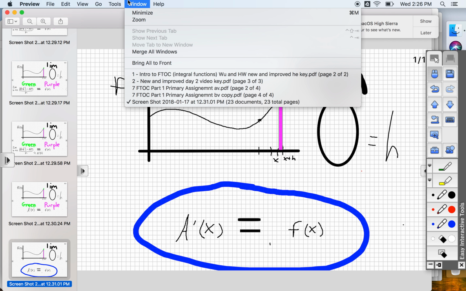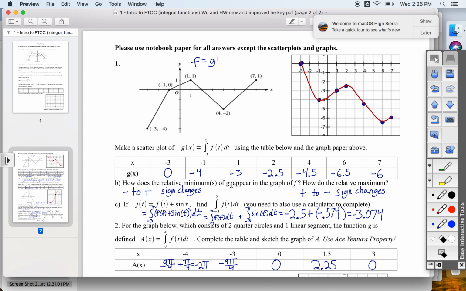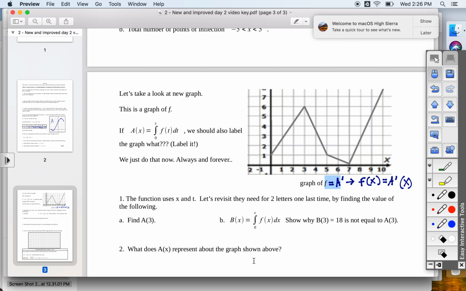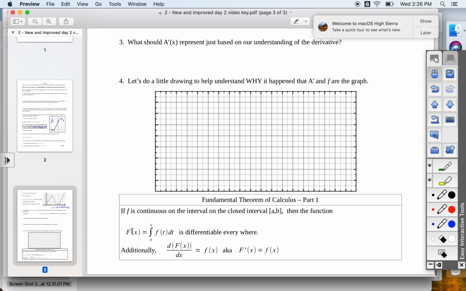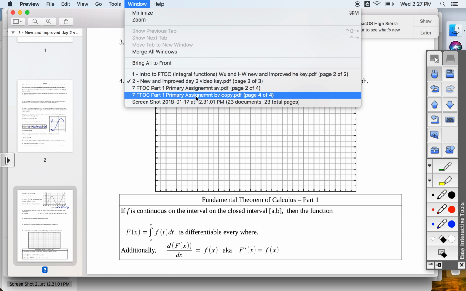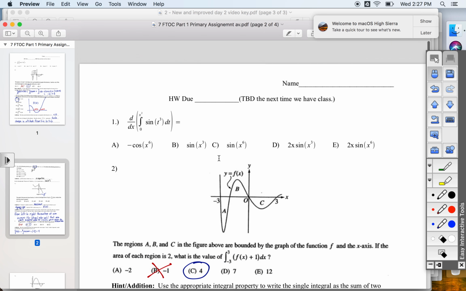So let's go, let's see, where do we want to go now? Let's not go there. Let's go here. So we basically proved that this is true, that if big F integrates little f, big F prime of x equals little f of x. In the video, I was using A right here, which meant we used an A right here. But we'll see a lot of big F too, capital F. All right, let's go, AV homework. There it is.